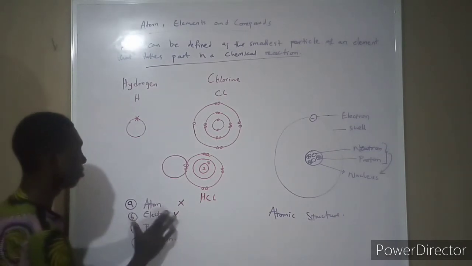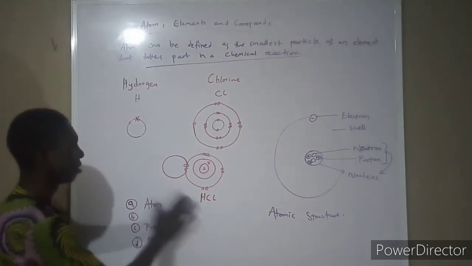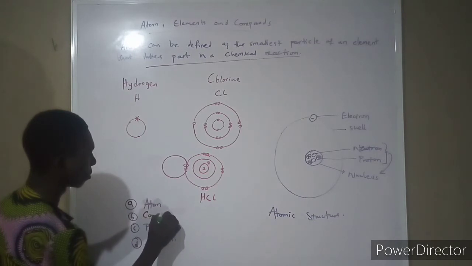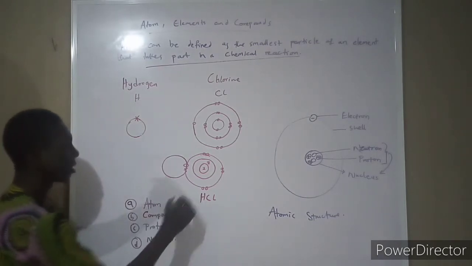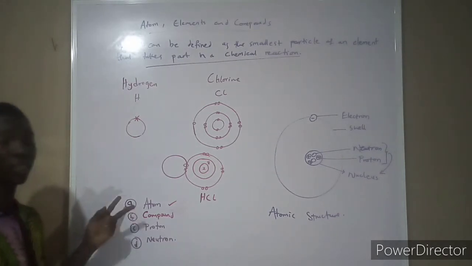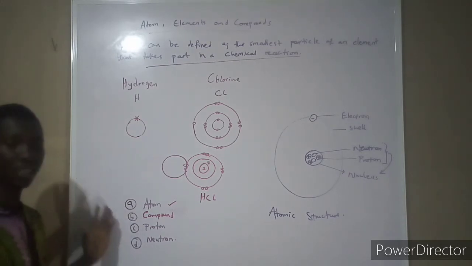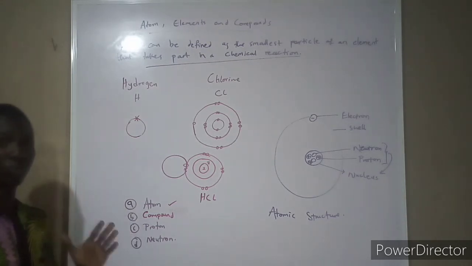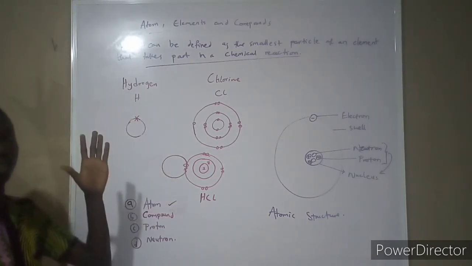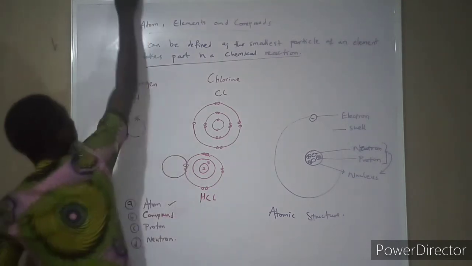But for instance, assuming I have the question, the options to be like this, let me just put compound here. Compound. In this case, atom is correct. However, what I'm saying is clear. But when both options, that's atom and electron, are occurring in it, what happens? Electron is the most correct answer because it's the major thing that is coming into play for the chemical reaction. So that's that about that.